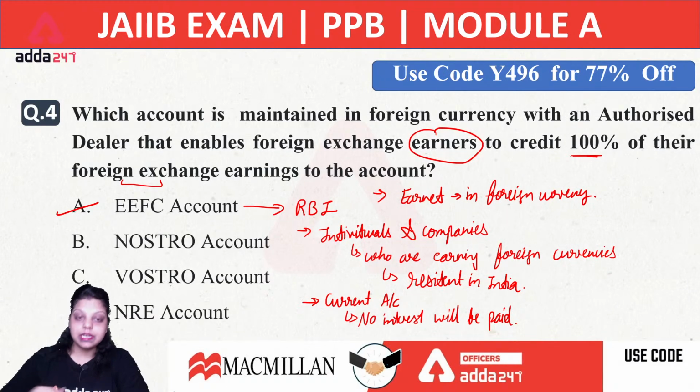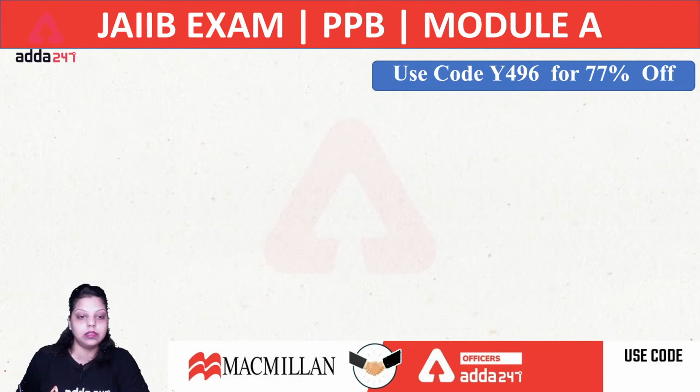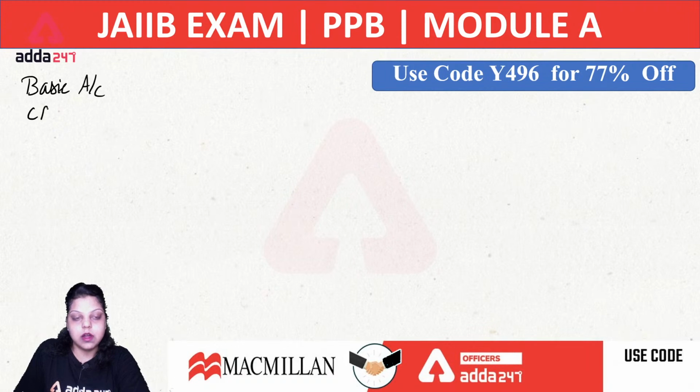Okay. Now the next question is asking about the different types of accounts, so let's discuss one thing. What are the different types of accounts which we can open in the bank? If we are talking about the basic accounts, there are 4 basic accounts, that is CASA, RAFA. Okay, current account, savings account, recurring account and fixed account.